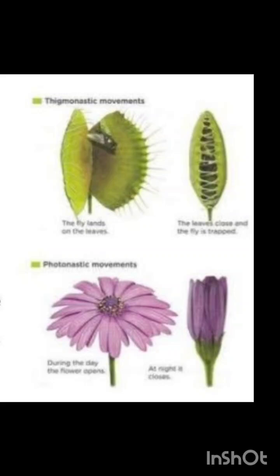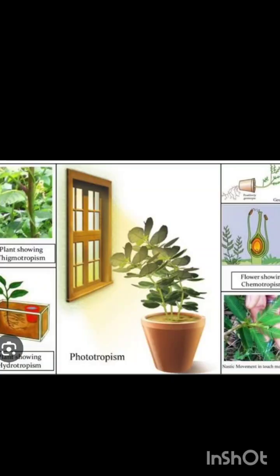So today we have studied different types of movements in plants: phototropism, geotropism, haptotropism, chemotropism, and nastic movements. All these movements help the plants to move. Plants only have the ability to move.